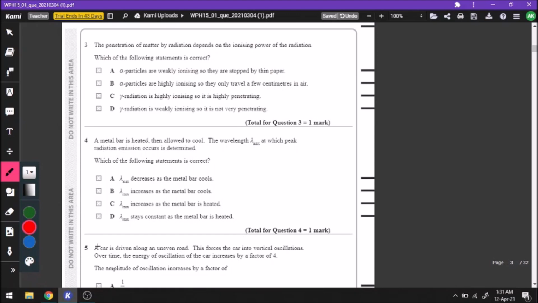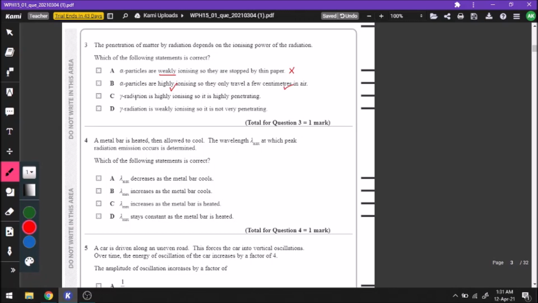Penetration of matter by radiation depends on ionizing power. Which of the following statements is correct? Okay, let us see. Alpha, beta, gamma. We have three options, so let us recall their properties one by one. A: Alpha particles are weakly ionizing. This itself is wrong because alpha particles, as we know, are strongly ionizing. So this statement is false. B: Alpha particles are highly ionizing, so this part is correct. They can only travel a few centimeters in air. Okay, this could be correct. B could be the right answer.